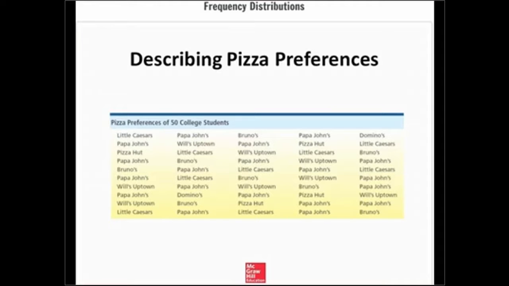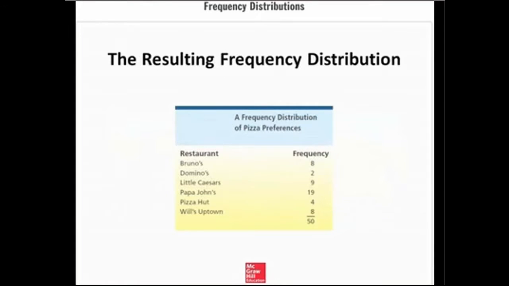We will simply count the number of times each pizza appears in the table. As a result of that count, we see that 8 prefer Bruno's, 2 prefer Domino's, 9 prefer Little Caesars, 19 prefer Papa John's, 4 prefer Pizza Hut, and 8 prefer Willie's Uptown. The frequency table shown on the screen provides much more useful information at just a glance than did the list of all the sales shown earlier.